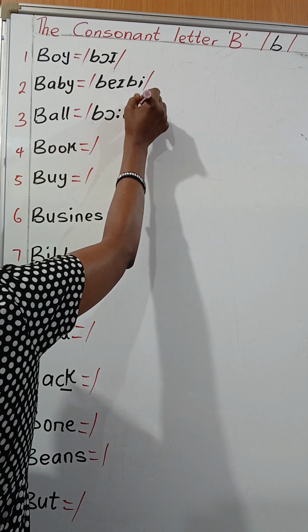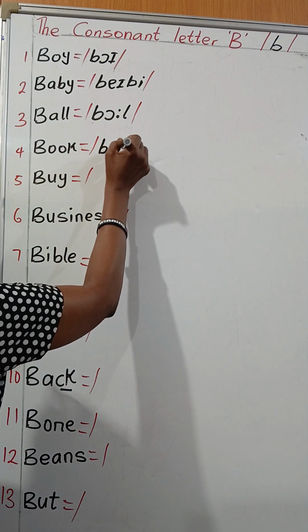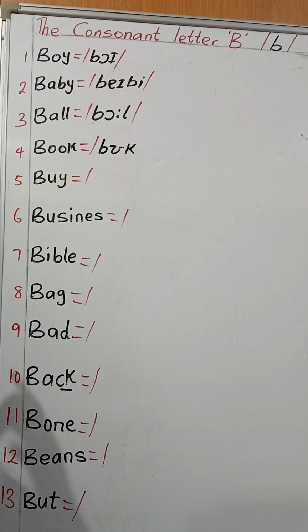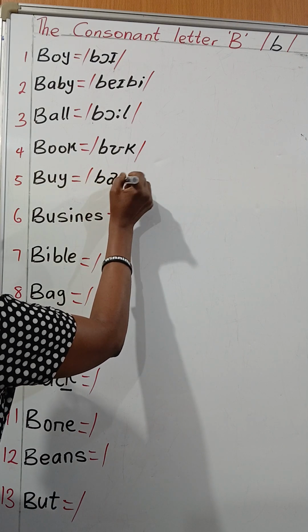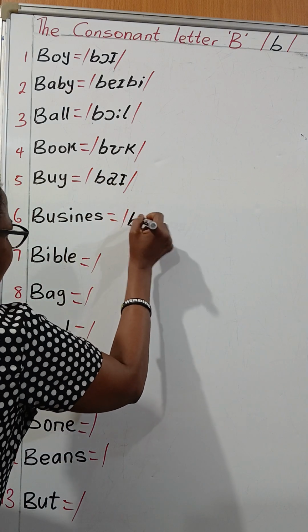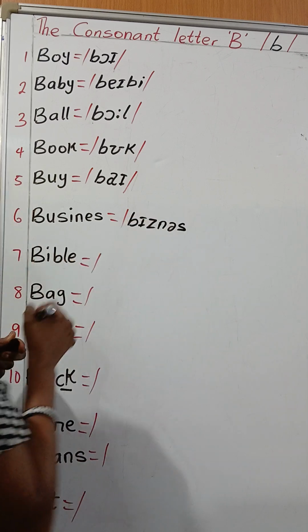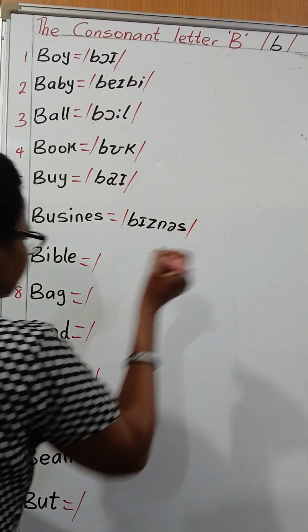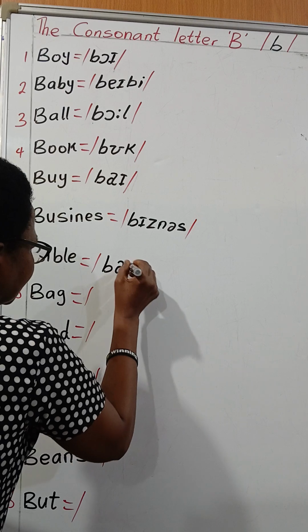Ball. And this is book. Book. And this one is buy, as in buy of items. Okay? And this one is business. Business. Okay? Close it up. And this one is Bible. Bible.